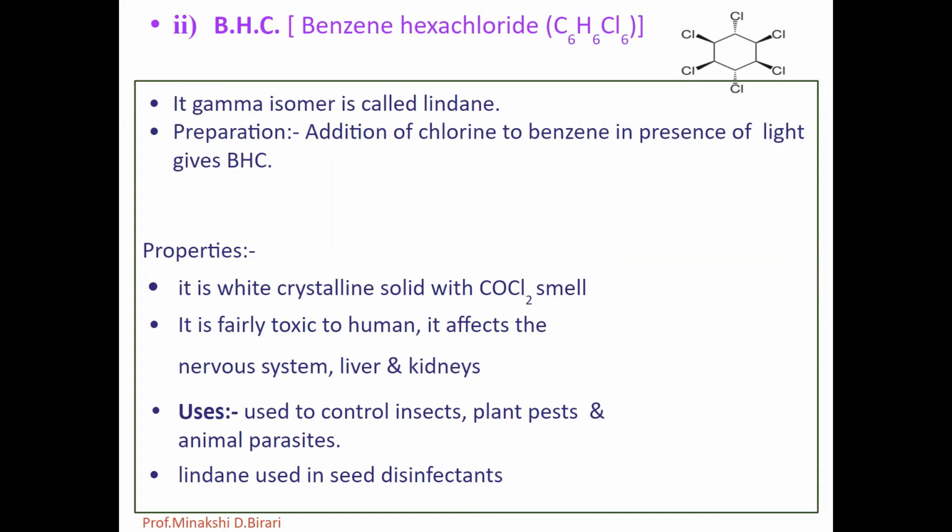It is fairly toxic to humans because of its volatile nature and it acts more rapidly than DDT. Lindane has no odor and leaves less residue in food and storage product. So lindane is used in seed disinfectants. It is used to control various harmful insects, plant pests and animal parasites.